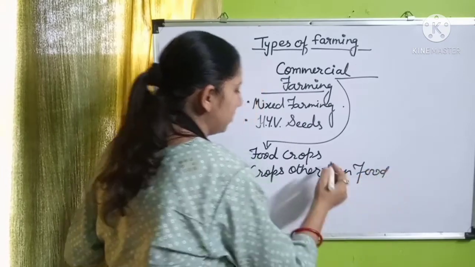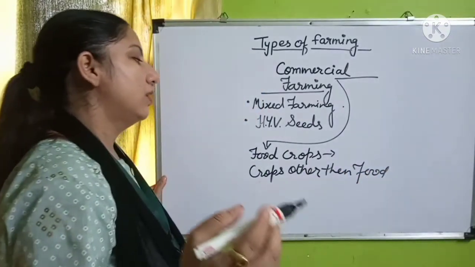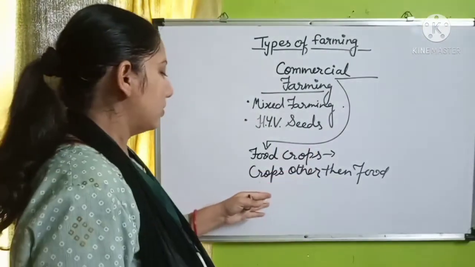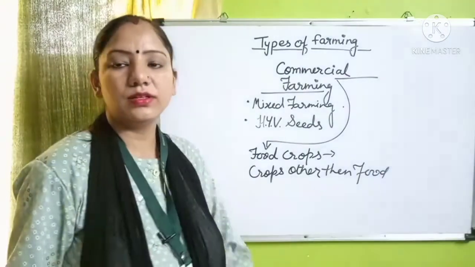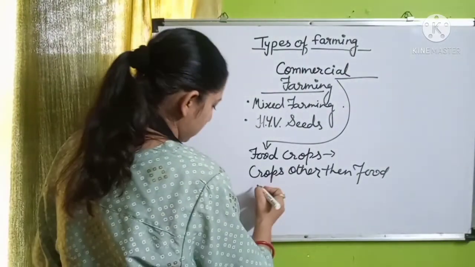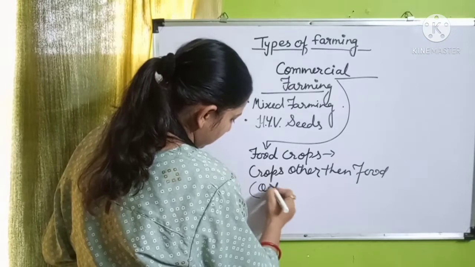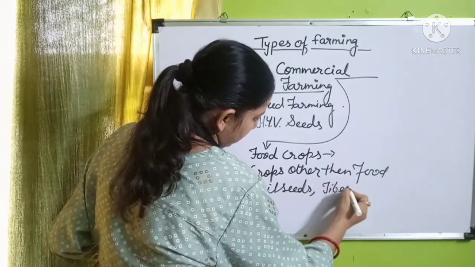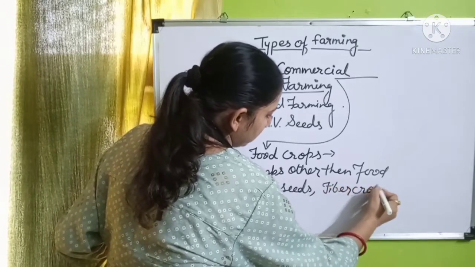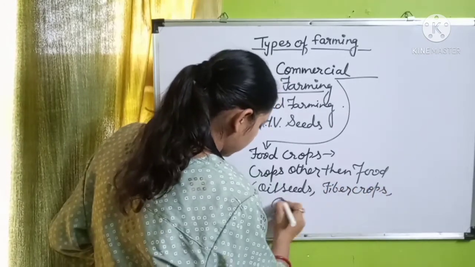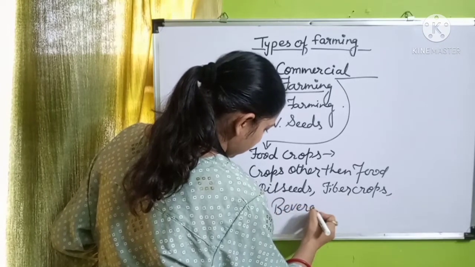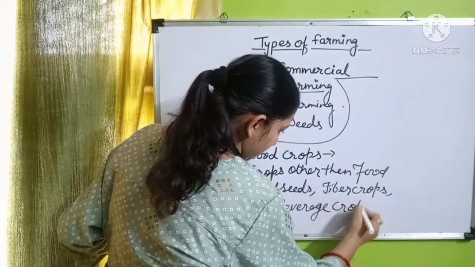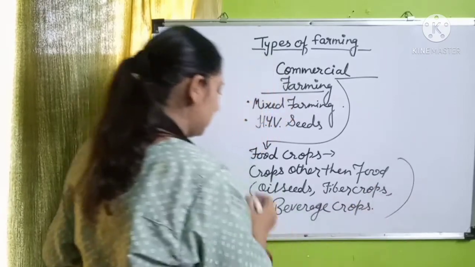Food crops are the major crops in commercial farming, like wheat, rice, maize, barley. Then other crops other than food, oil seeds also we can include, in which oil seeds, fiber crops, and beverage crops also we can include.